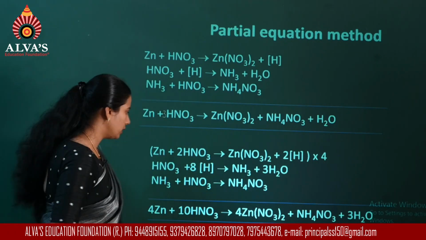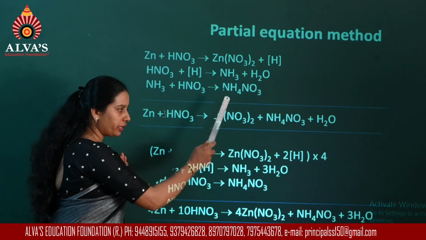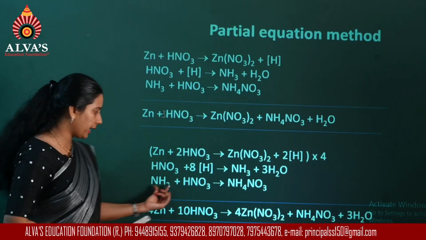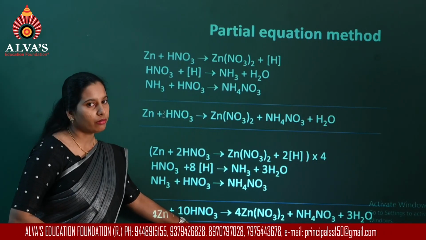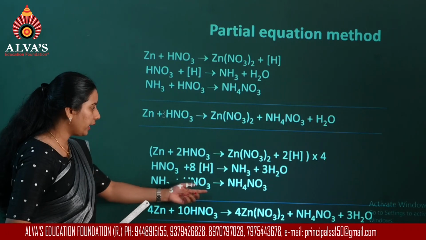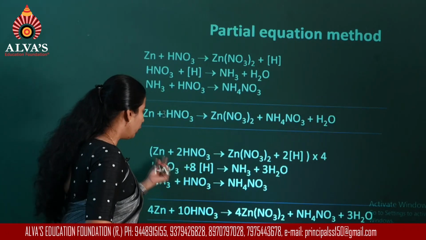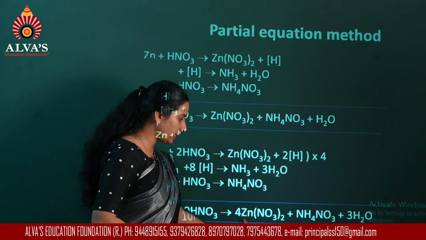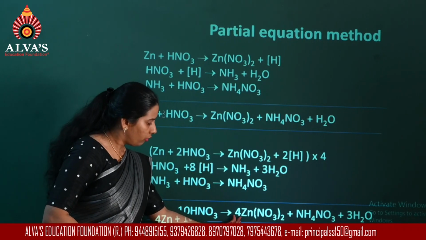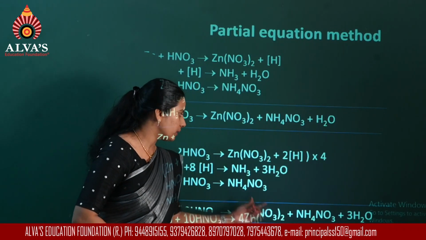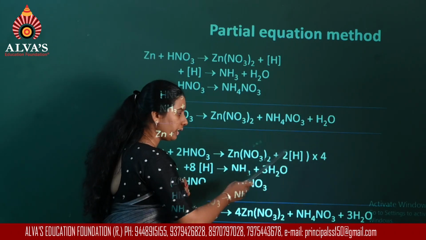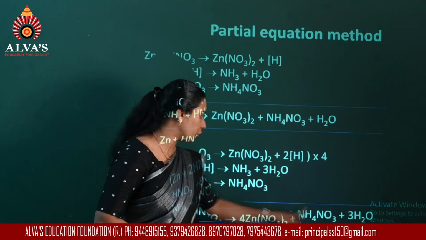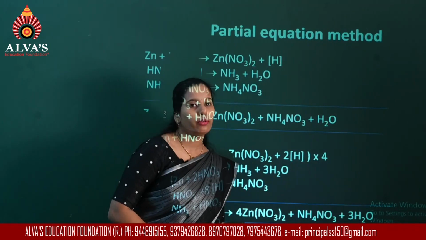Coming towards the products, as I already mentioned, nascent hydrogen gets cancelled, ammonia also gets cancelled, so that doesn't remain in the final equation. Okay, then talking about the other products. Now you're multiplying the entire equation by 4, and hence your zinc nitrate becomes 4 moles of zinc nitrate. And then other than this, when these two things are cancelled, what else is left? Ammonium nitrate, that is only 1 molecule, and you have 3 molecules of water.